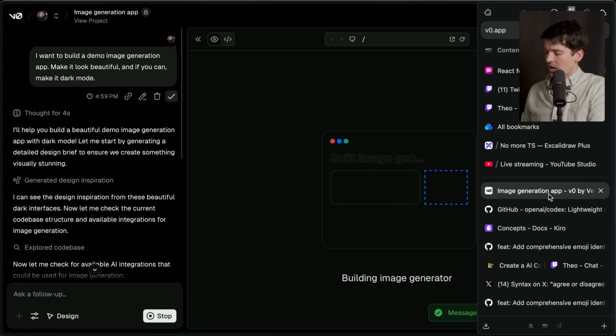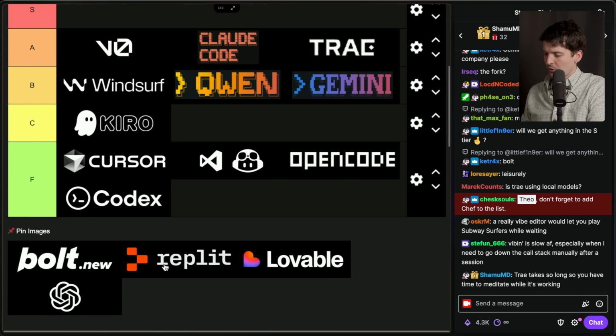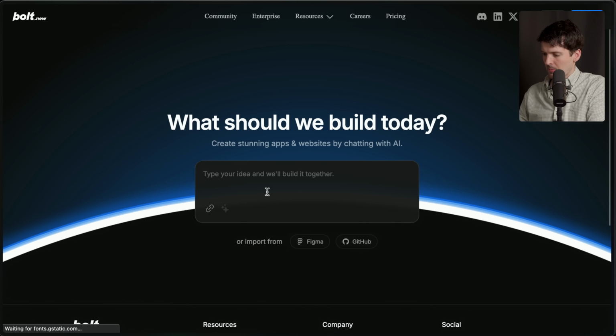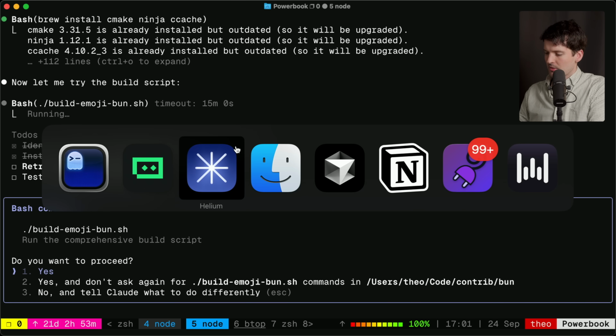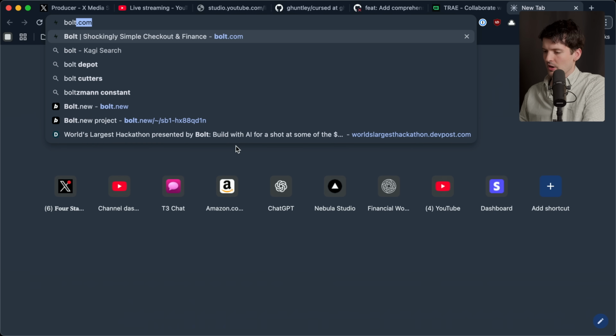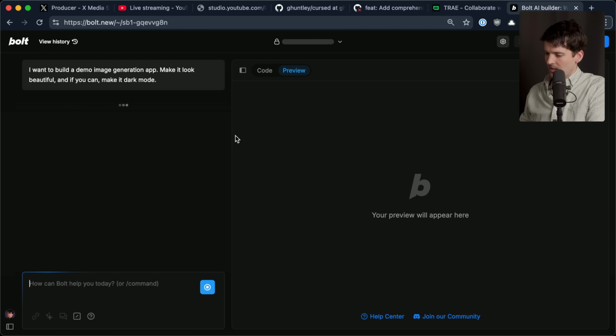Now, while this is going, let's spin up the same request in some of the other options. We've got to do Bolt, Replit, and Lovable now. So let's go ask all of them to do the same thing. Oh, Bolt, I need to use a Chrome-based browser for. That's points lost for sure. Do that.